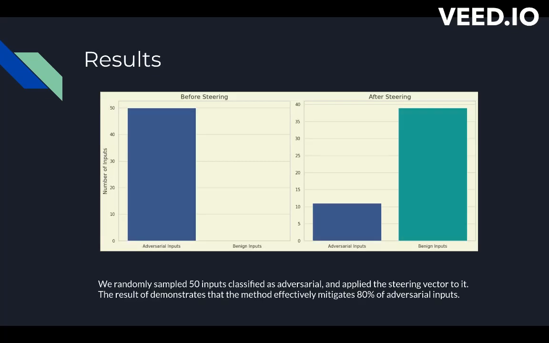So here are the results from our attacks. We see that before, all 50 of the inputs are classified as adversarial, and none of them are classified as benign. But after we subtract this steering vector we've created from these adversarial representations, we see that we are able to get back 39 of these inputs into the benign space, which is almost 80% accuracy.